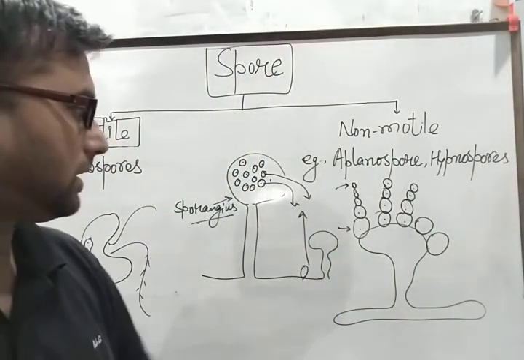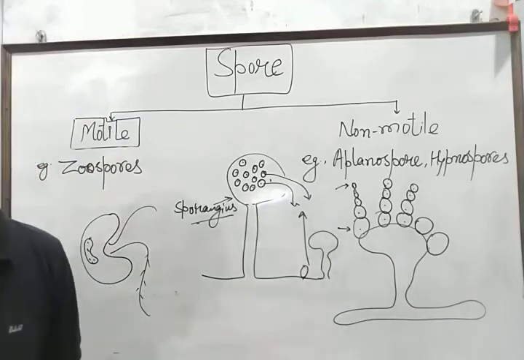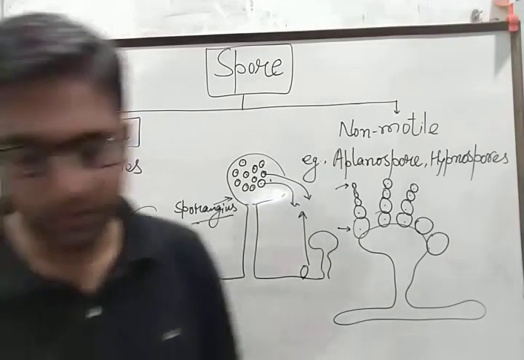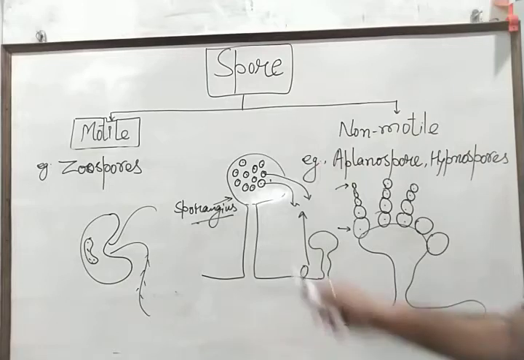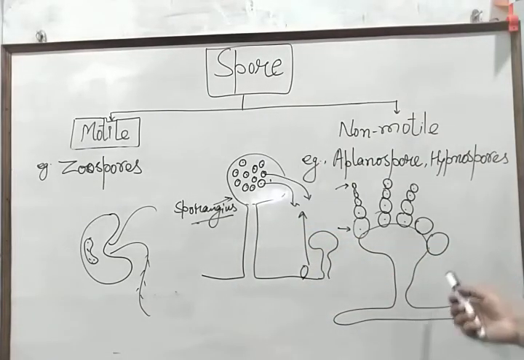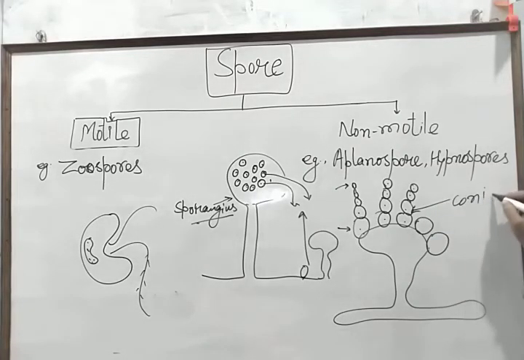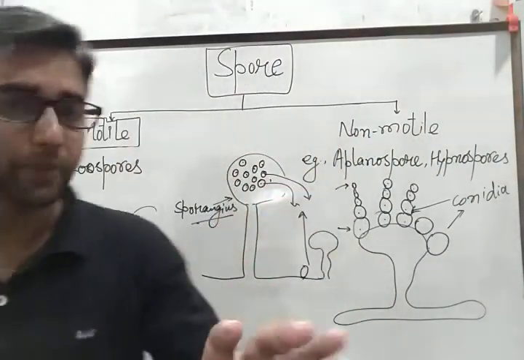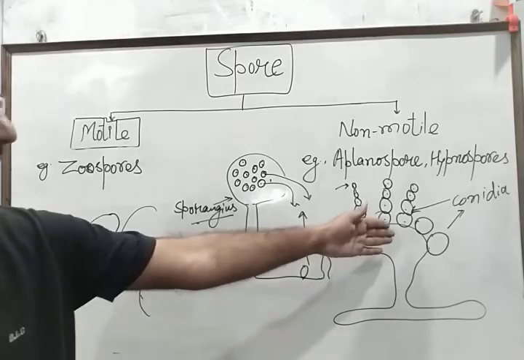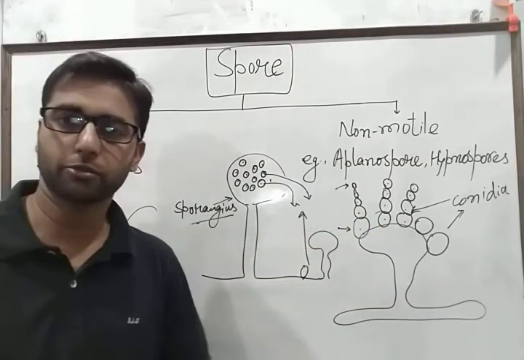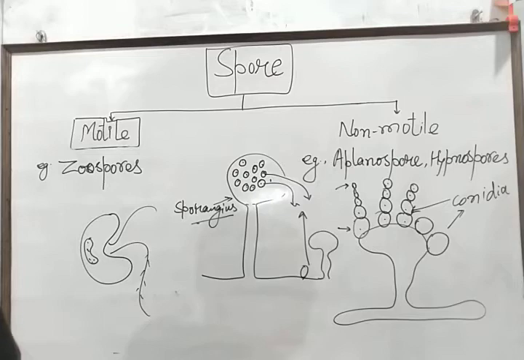This is the conidiospore, as opposed to the sporangiospore. Conidia-like structures are formed here, and this is the conidium. The best examples of conidia are Aspergillus and Penicillium. You can see these structures on fungi.